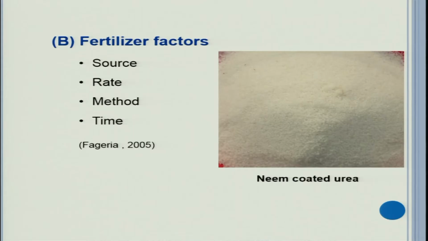Then method of application also affects the nutrient use efficiency. For example, if you compare application by fertigation or application by foliar application or application in the soil. So, all these methods will affect the nutrient use efficiency. In general, recovery of the nutrient is more if you go for foliar application of nutrients. Similarly, the recovery is more if you go for fertigation of the nutrient because their losses are minimum and there is controlled supply of nutrients in those conditions.